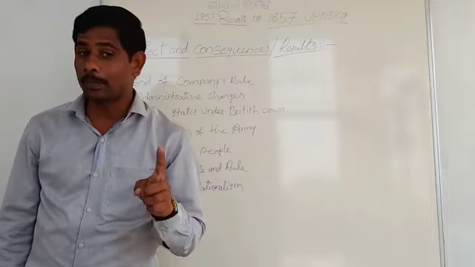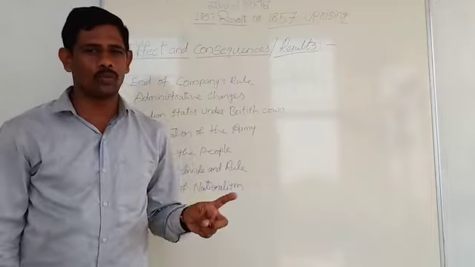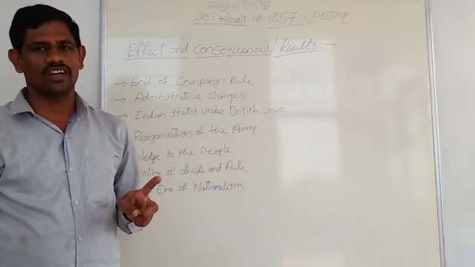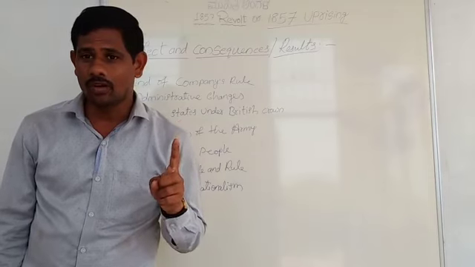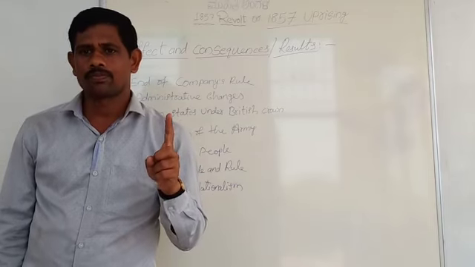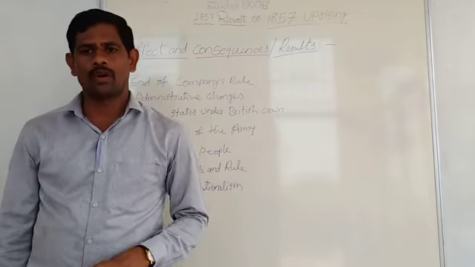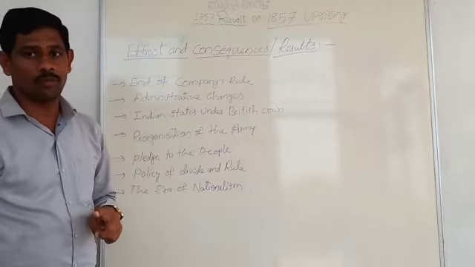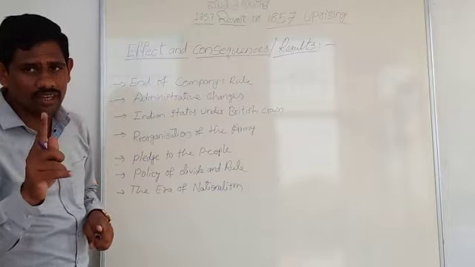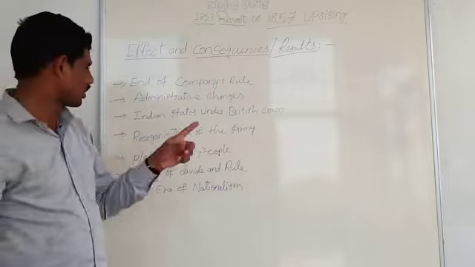The Act for the Better Government of India was passed on 2nd August 1858. Remember, that is in 1858. There are some points here.